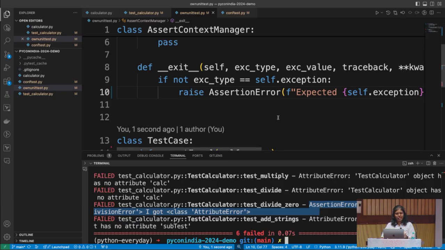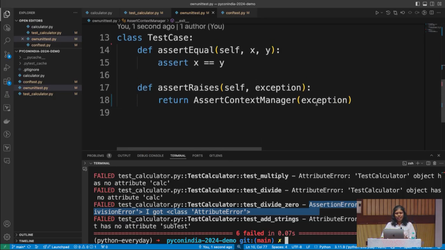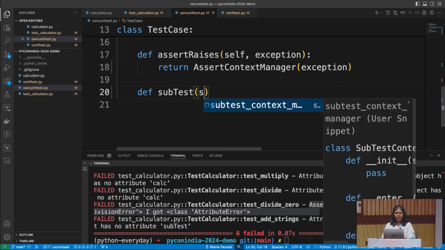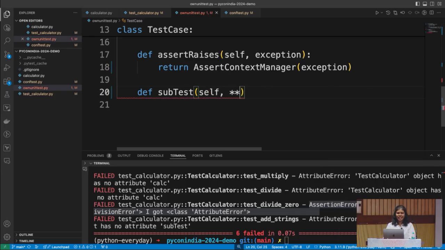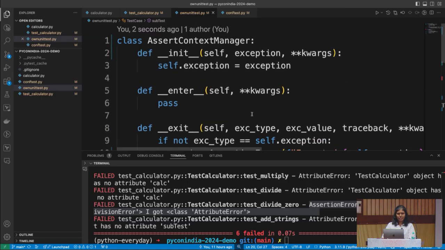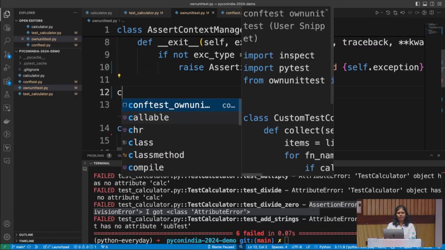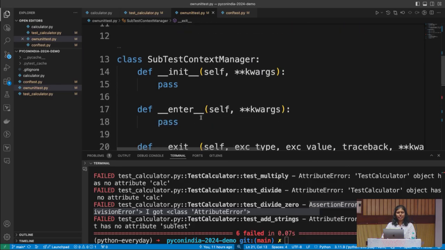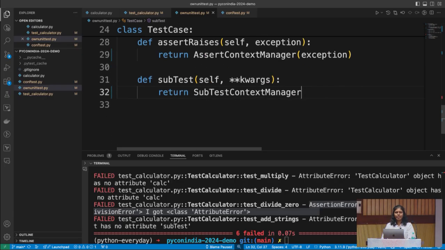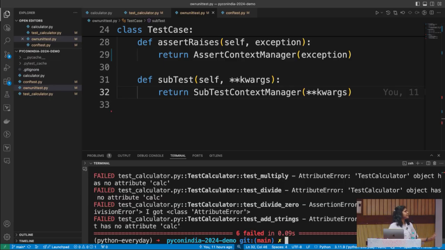Next, let's also write the subtest. I'm not going to give it a logic yet. I'm just going to give it the stub so that it will stop failing out. That's for next PyCon maybe. Self and all the keywords, and return SubtestContextManager. I'll go back and fill this context manager, because now we are all pros in writing context managers. So that's my SubtestContextManager. Like I said, I'm not going to give it any features. So let's go back and give SubtestContextManager all the arguments in the world. Wonderful.